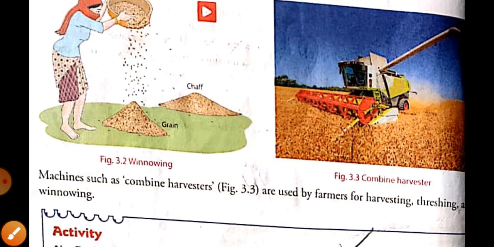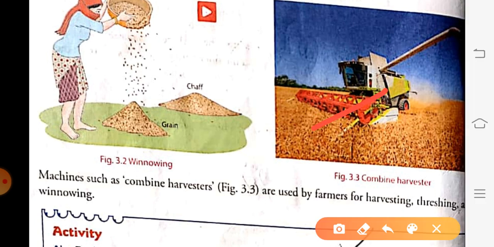Now the grains are separated from the chaff through a machine called the combine harvester, which is used for harvesting, threshing and winnowing. Combine harvester is a machine which does all three things: it harvests the crop, it threshes the crop, and it also helps in the winnowing.